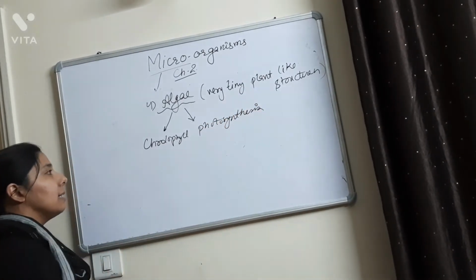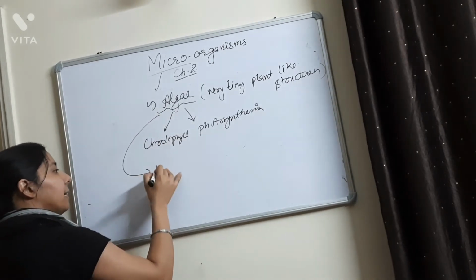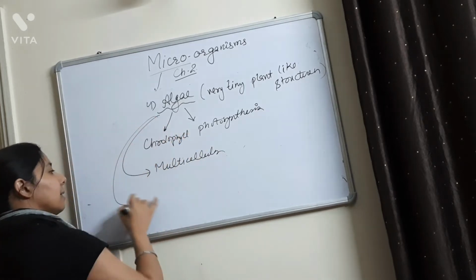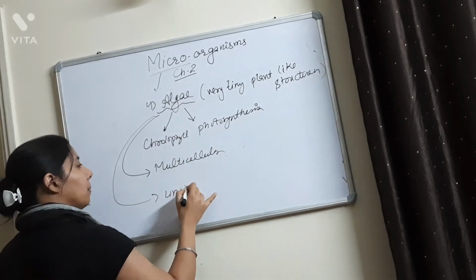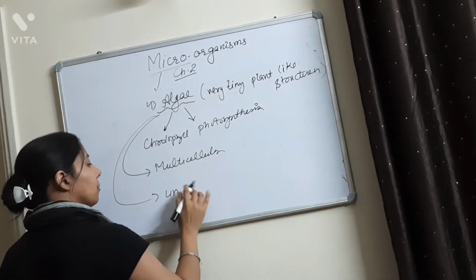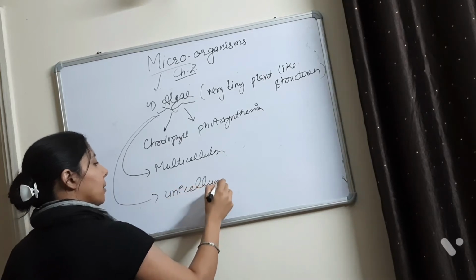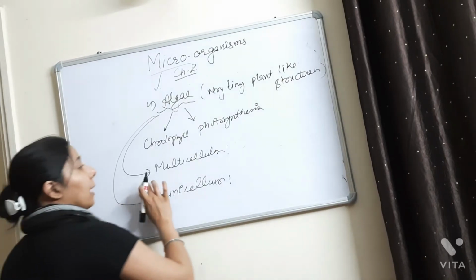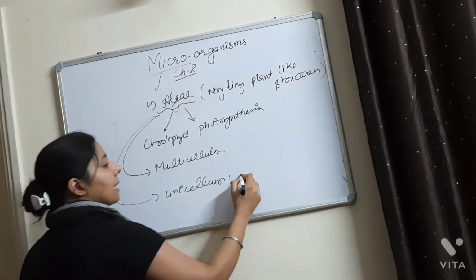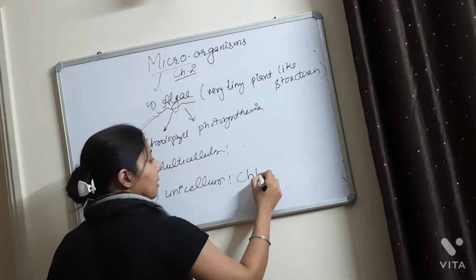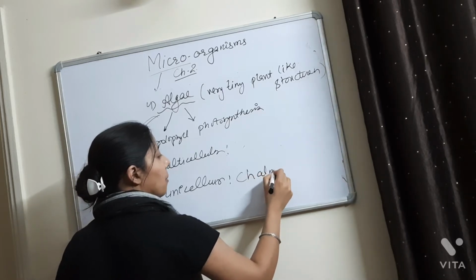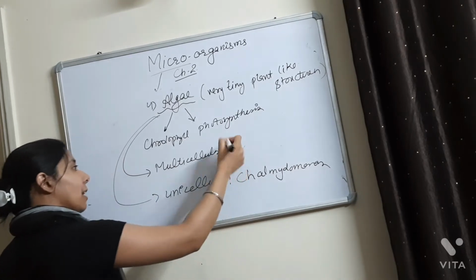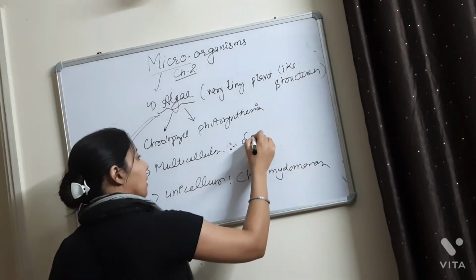And what else? The algae is found as multicellular and in the unicellular category. Now the examples of both are very, very important. Mark it. In the case of a unicellular, the example is Chlamydomonas. And the example for the multicellular algae is Spirogyra.